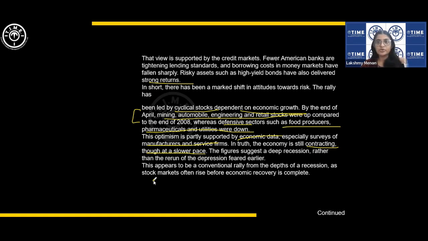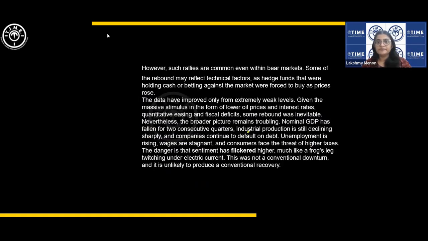The economy going backward. This appears to be a conventional rally from the depths of a recession, as stock markets often rise before economic recovery is complete. So that is what, okay? The economy has not completely recovered, so there could still be ups and downs. However, such rallies are common even within bear markets. Some of the rebound may, so bull and bear, yeah, bullish markets are the ones that are up, and the bearish markets are the ones that may not be doing so well.